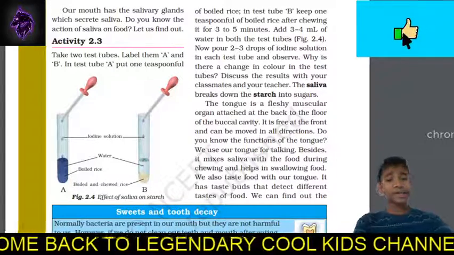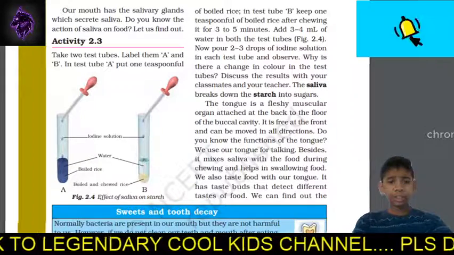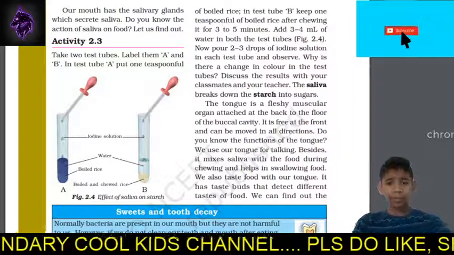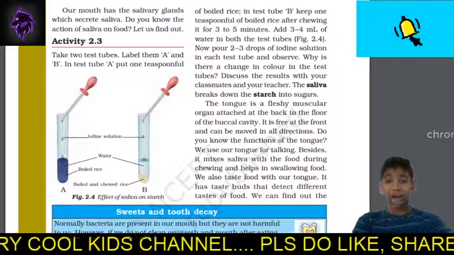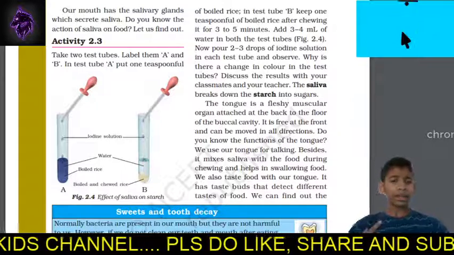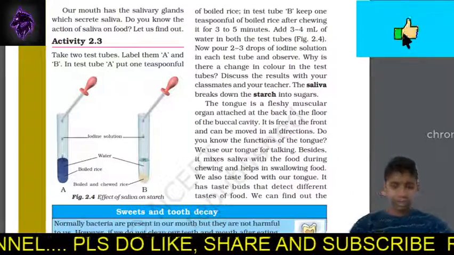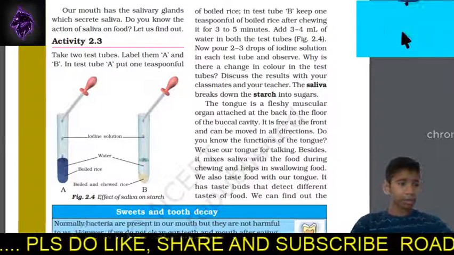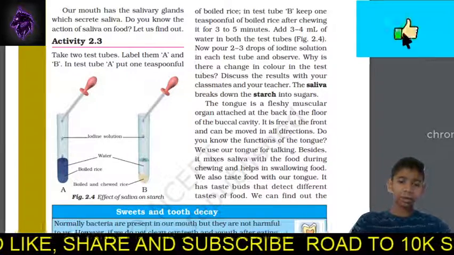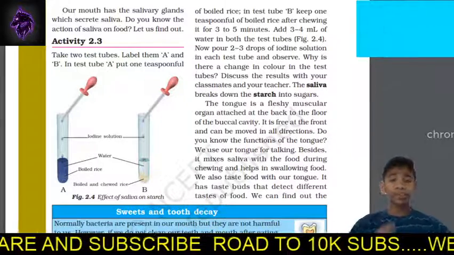Take two test tubes, label them A and B. In test tube A, put a teaspoonful of boiled rice, and in test tube B, keep one teaspoonful of boiled rice after chewing it for 3 to 5 minutes. I know it's disgusting, but you have to do it to know the action of saliva. So just put a teaspoon of boiled rice in test tube A. And for test tube B, what you have to do is chew the boiled rice for some time.